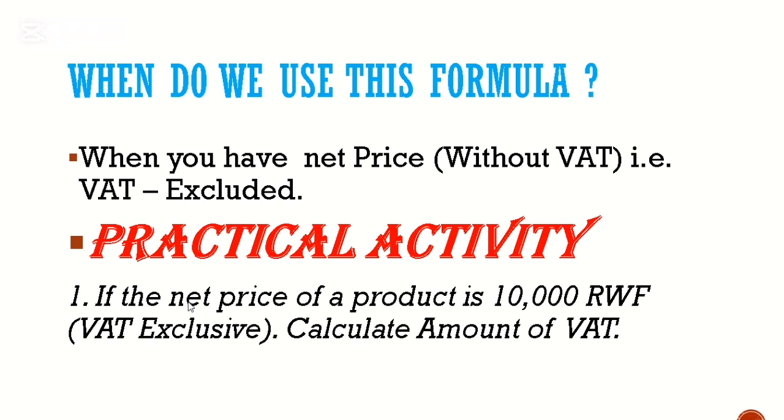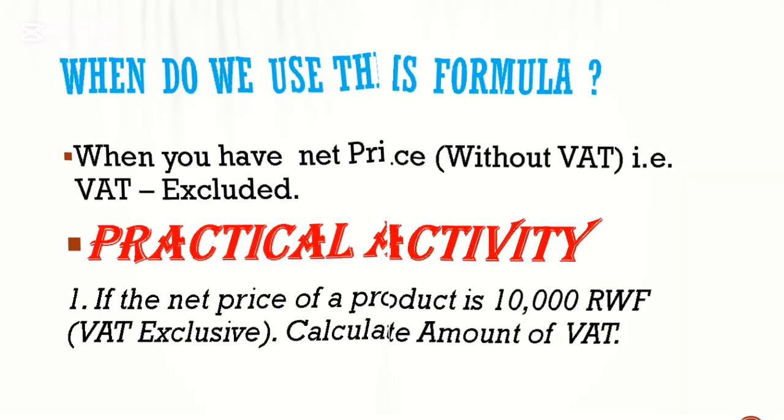Number one, if the net price of a product is 10,000 Rwandan francs, take an example of a particular product which has a value of 10,000 but VAT exclusive. Now we are required to calculate the amount of VAT. I hope that you can manage by using that formula. That's why we are going to collaborate and find the solution together.